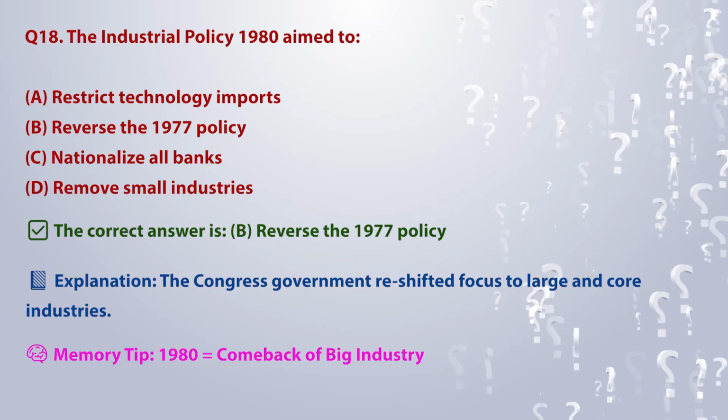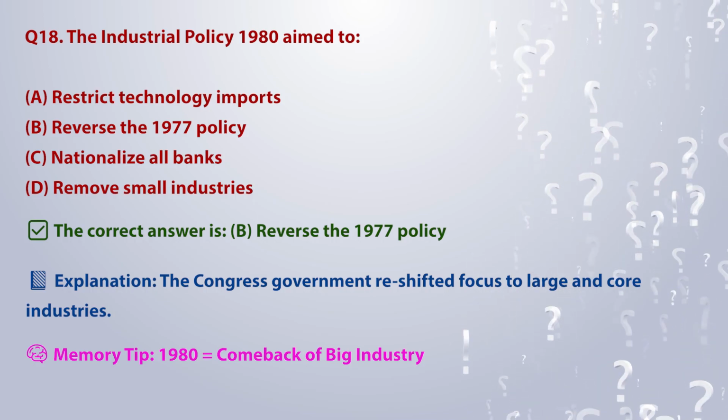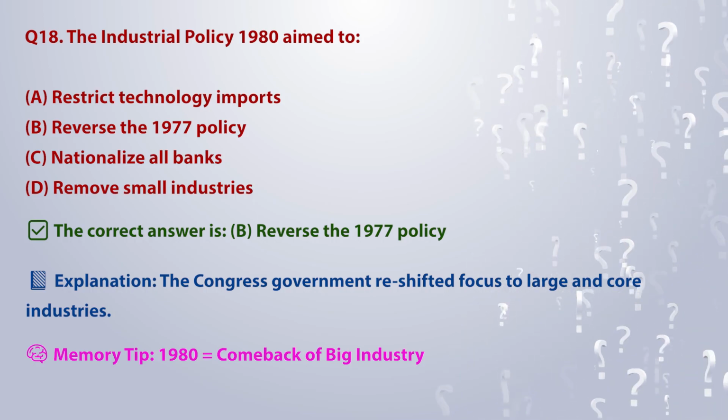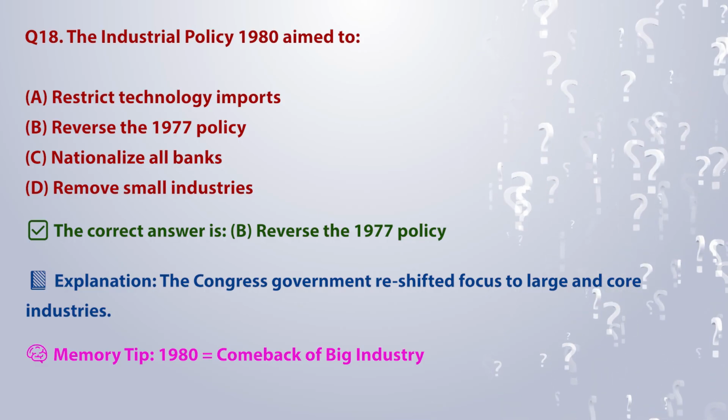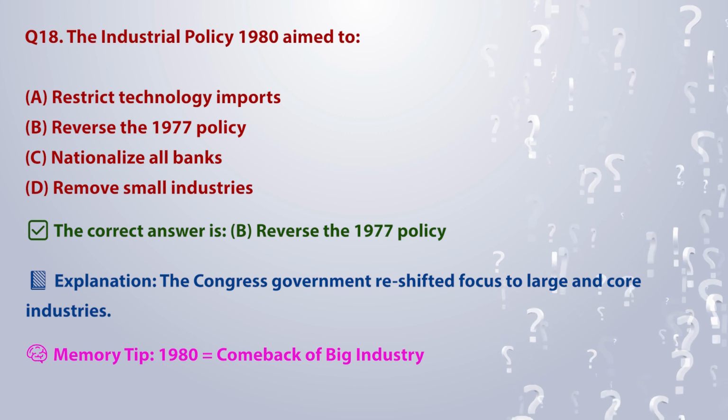The correct answer is B. Reverse the 1977 policy. Explanation: the Congress government reshifted focus to large and core industries. Memory tip: 1980 is equal to comeback of big industry.